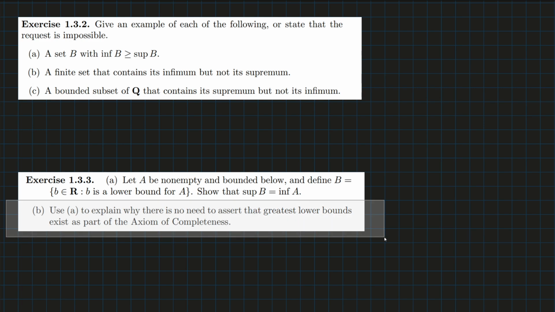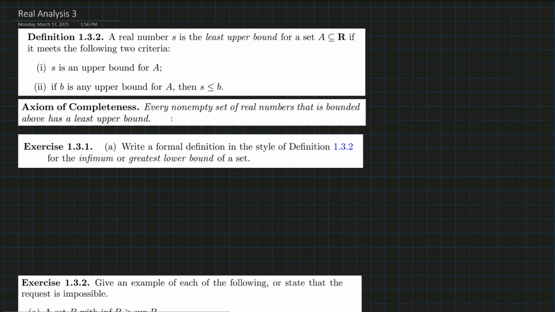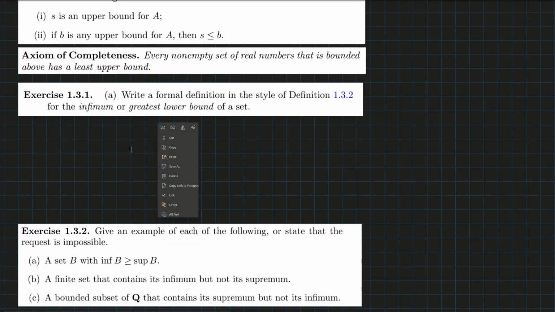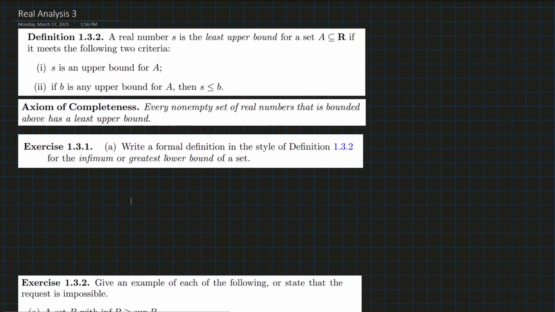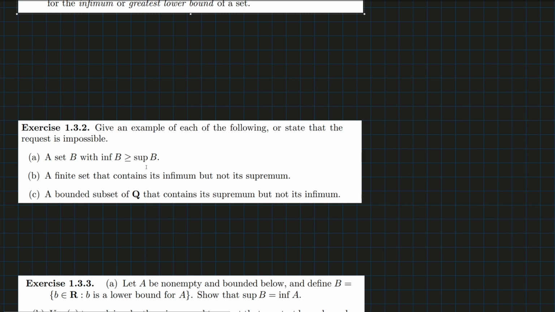When we characterize completeness of R, originally we say what's in this box right here: every non-empty set of real numbers that is bounded above has a least upper bound, but we don't say anything about a greatest lower bound. So in this video we're going to look at basically why. Okay, so let's recall what a supremum is. By the way, all these little snippets that I have here are parts of the textbook and exercises from Understanding Analysis by Stephen Abbott.